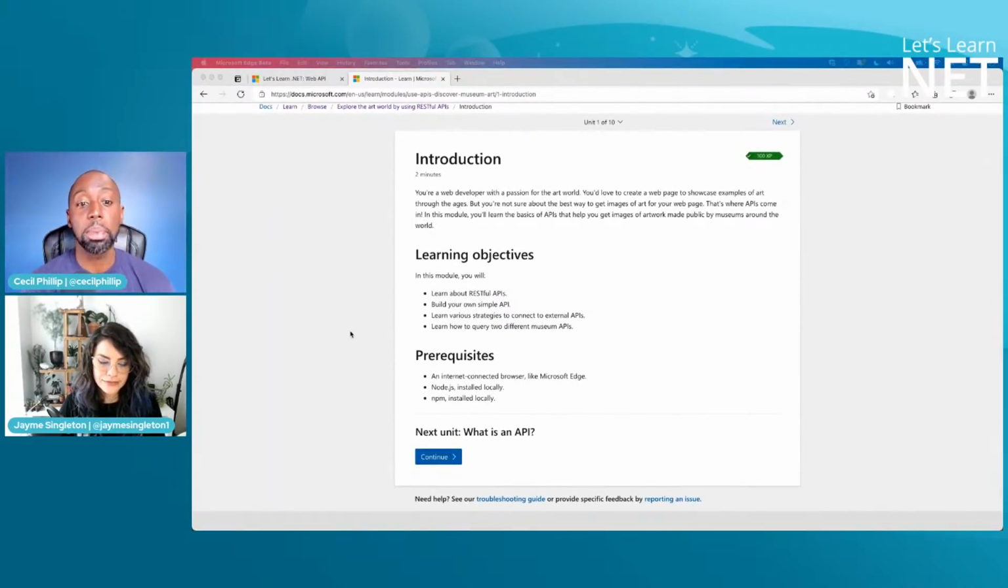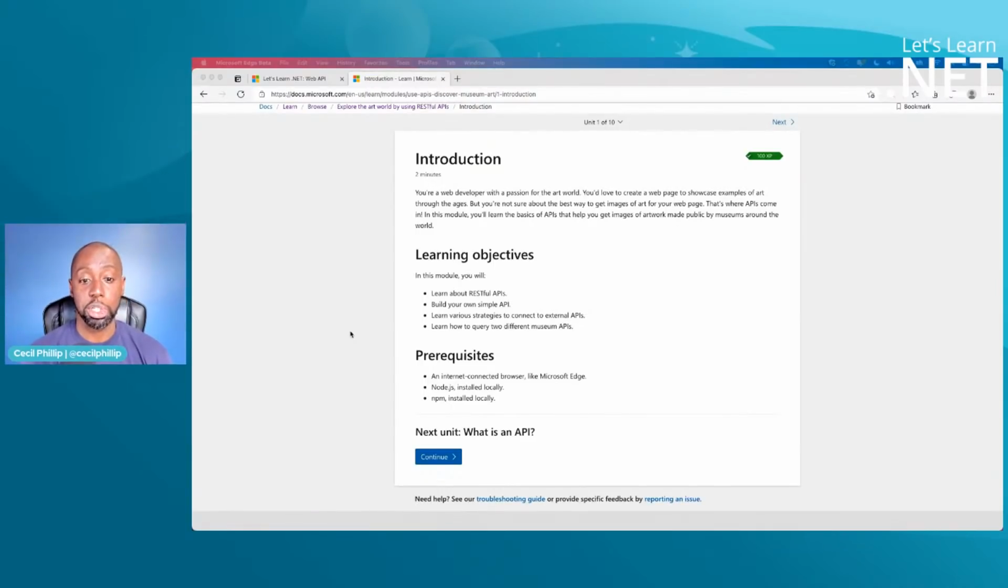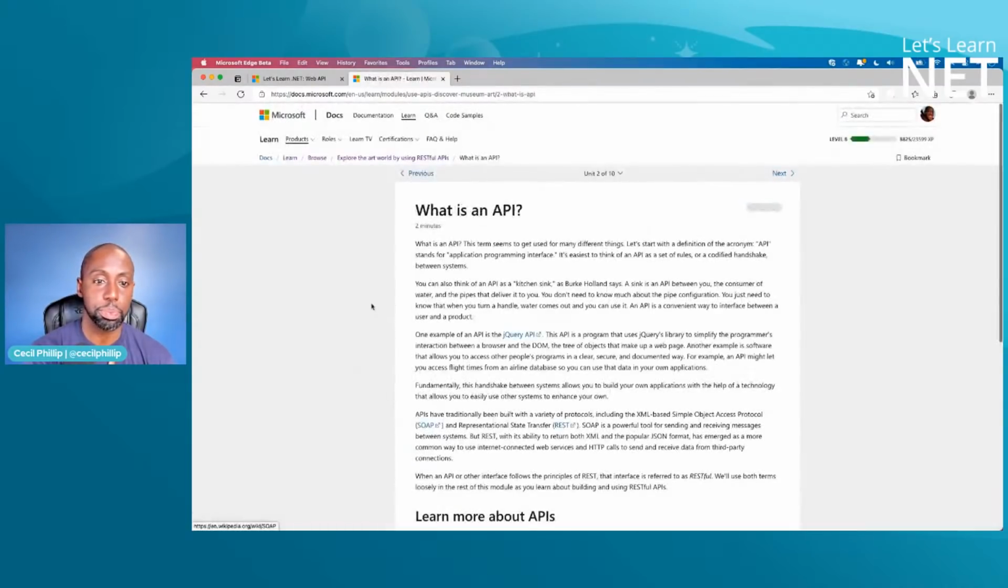Here you can see some of the learning objectives we have. We're going to learn about RESTful APIs. We're going to learn some of the strategies to connect to external web APIs. We're also going to talk about querying web APIs, and we're going to see a couple of examples too. So let's go ahead and kick off this first one.